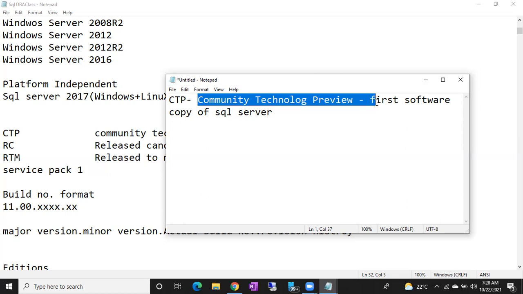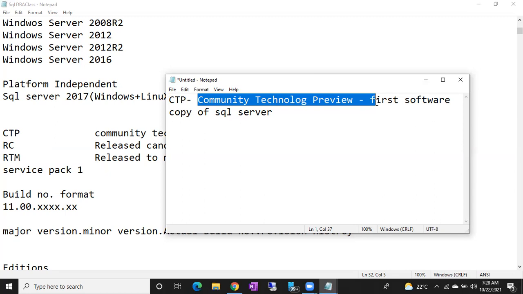Okay, just for testing purposes you can use it. You can test it, see what new features are there, and how each feature is behaving. If you find any bugs, you can report them to Microsoft, and Microsoft will fix those bugs.